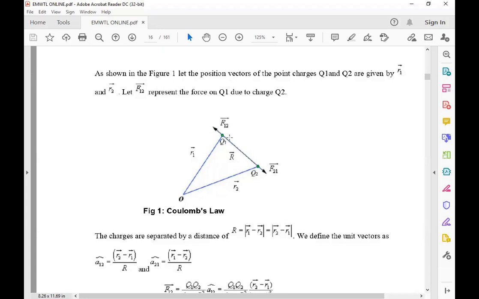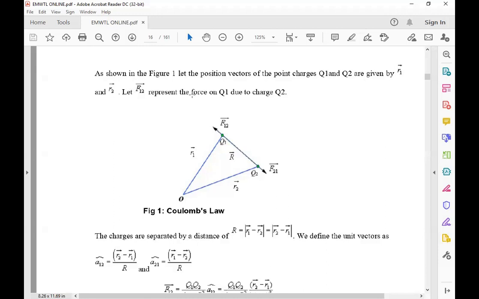As in the figure, we take the distances from the origin to Q1 as R1 and to Q2 as R2. The distance R between the charges is also a vector, with direction towards Q2 or towards Q1 depending on the case. As shown in the figure, the position vectors of the point charges Q1 and Q2 are given by R1 bar and R2 bar.